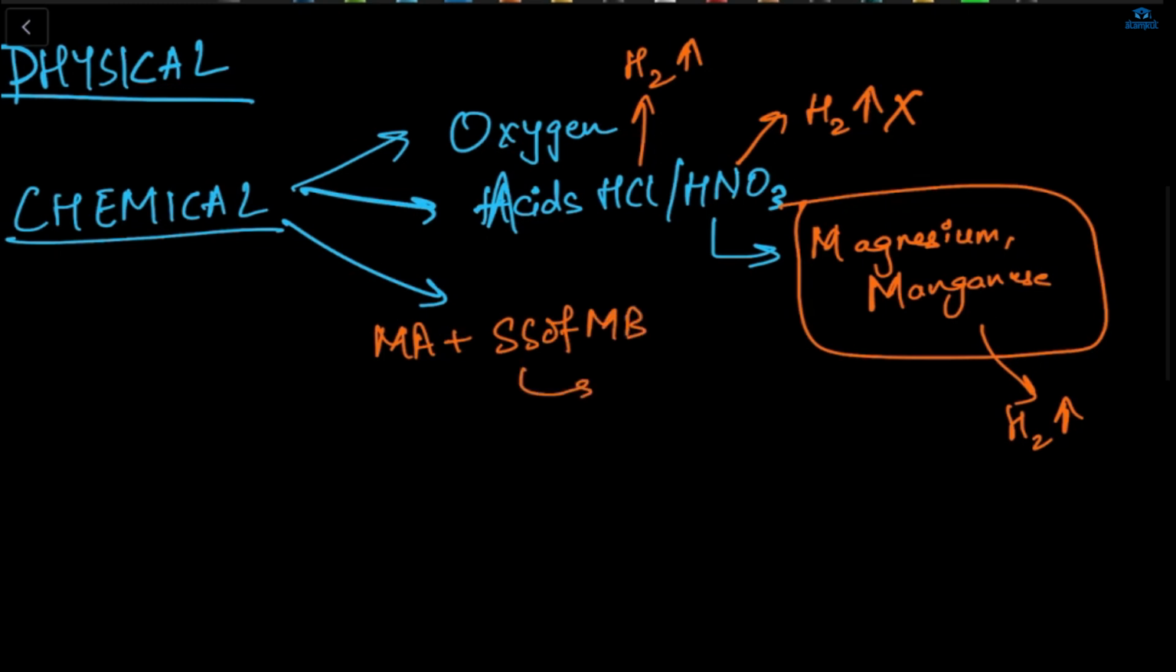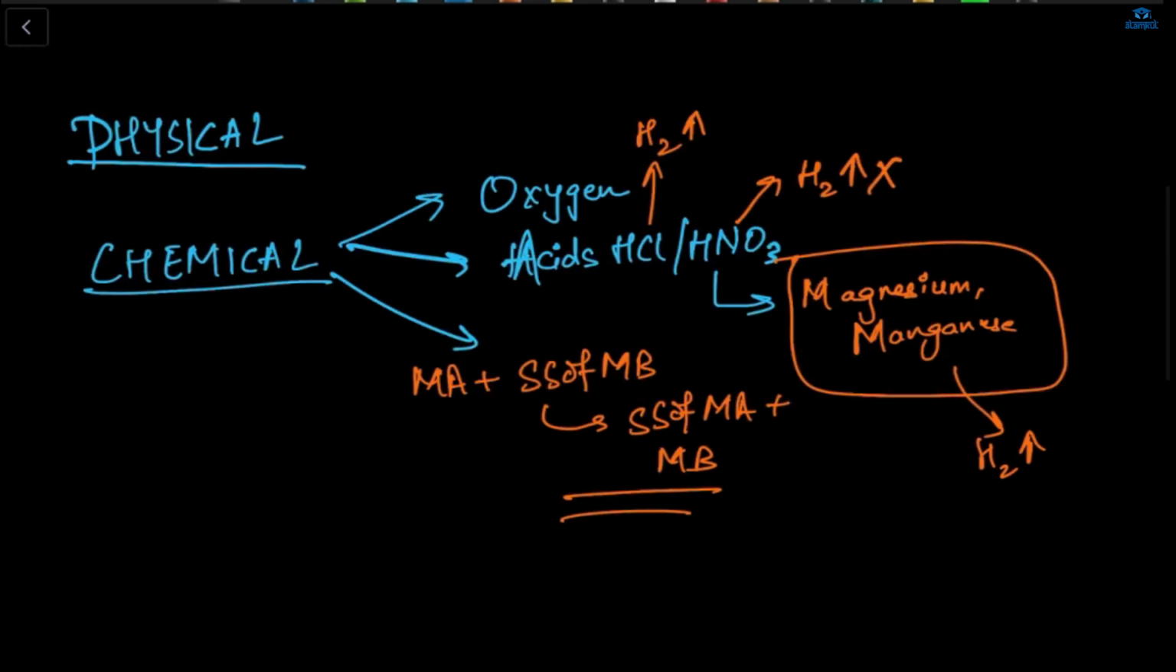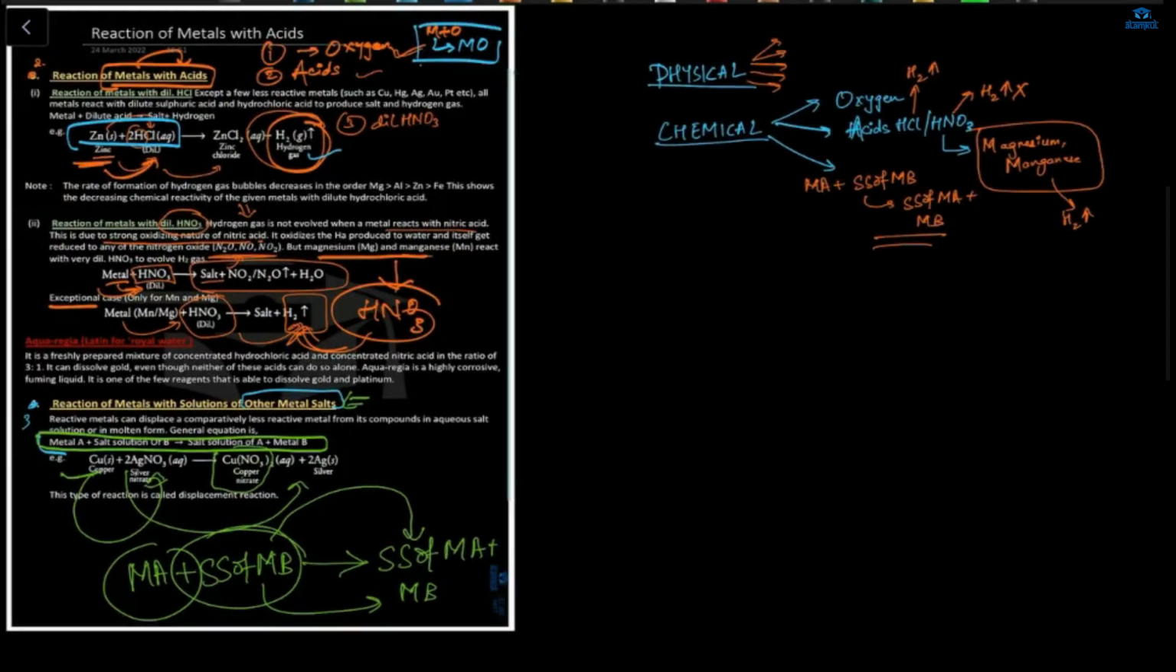It will get combined with the metal A, the salt solution, and metal B will be alone, right? Yes, ma'am. Okay, so like this, you have to make notes. Not only this, but you have to write all the points. So physical properties are ductility, malleability, hardness, good conductor, sonorous. Okay? These are the chemical properties.